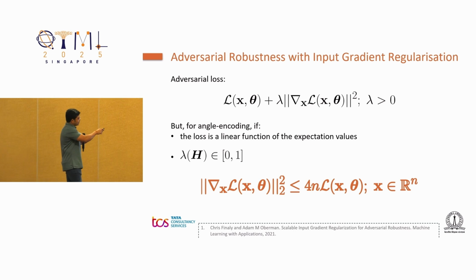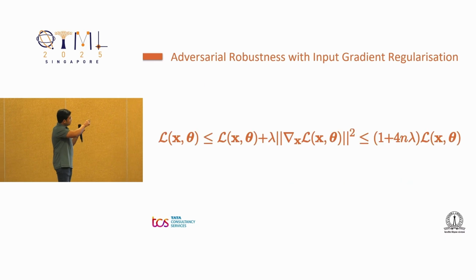So the implication of this is that the adversarial loss that we saw on the previous screen is upper bounded and lower bounded by scalar multiples of the loss function. So maybe we don't need to use the adversarial loss at all. We can just train the model with the natural empirical loss.